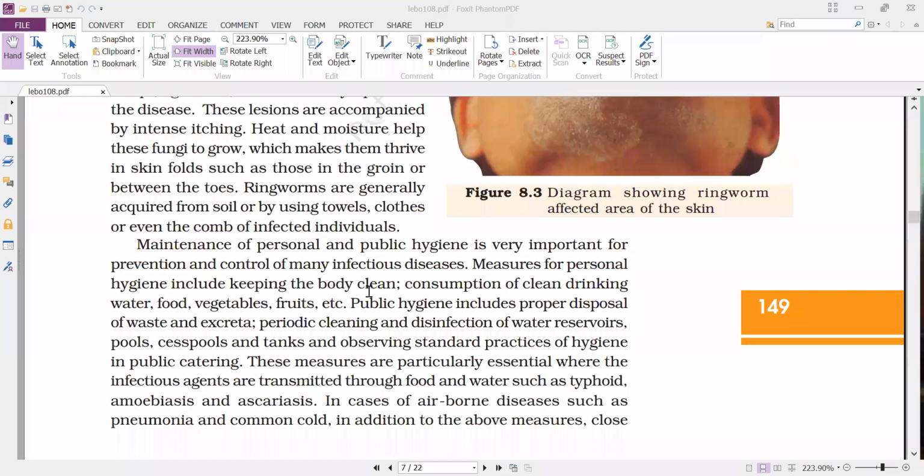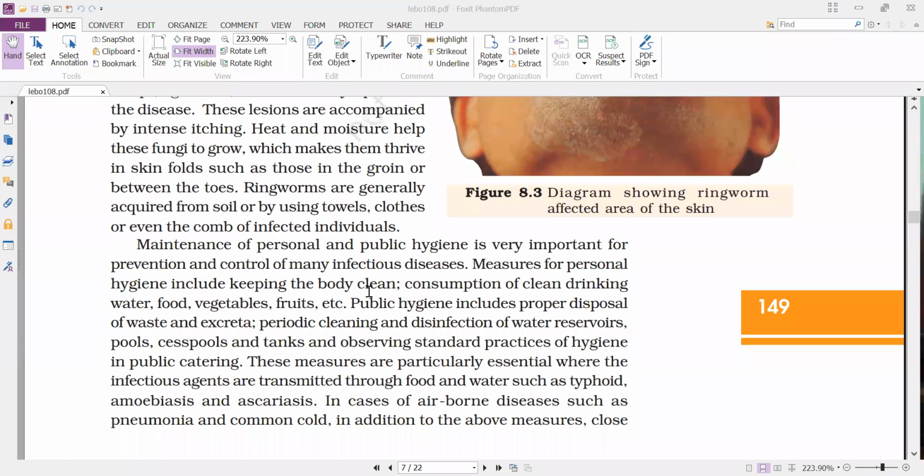So while you are taking these food and water, we have to keep that these foods are safe. Make sure that the food materials are safe: water, food, vegetables.